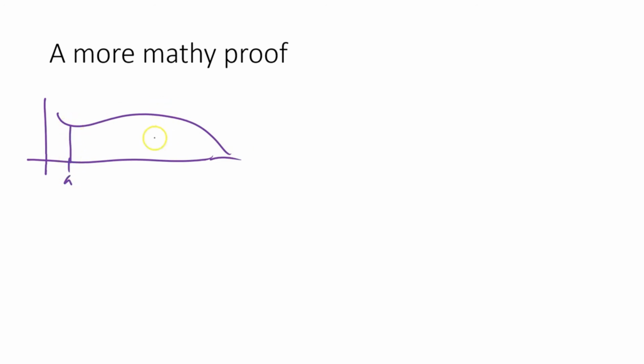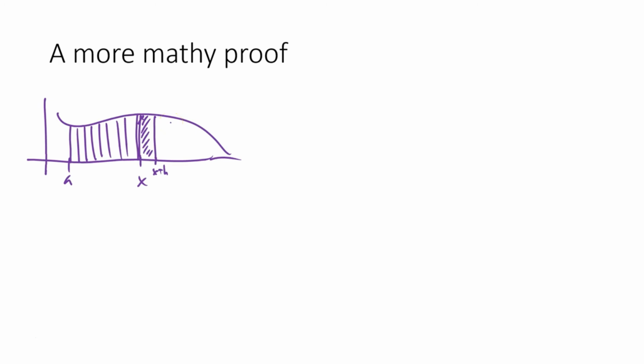So let's see if we can get a little bit more mathy proof. So I'm going to draw that graph again. So we have something like this. Okay. So here's our a value that we're starting to integrate from. And here's our x value. And then here is our x plus h. Okay, so we're integrating up until x, and then to x plus h, so this little area right here.